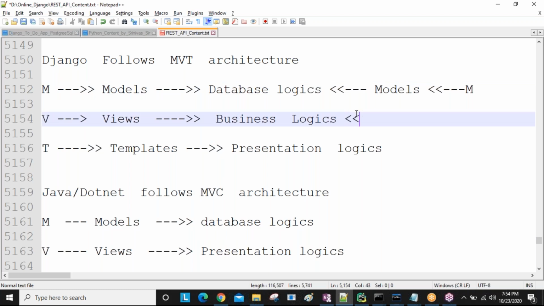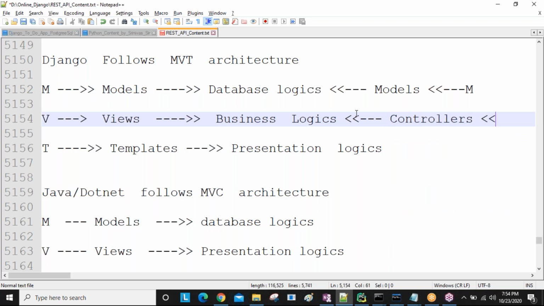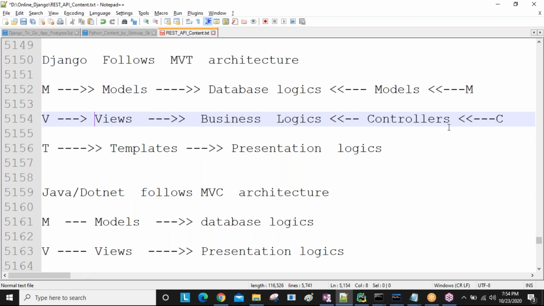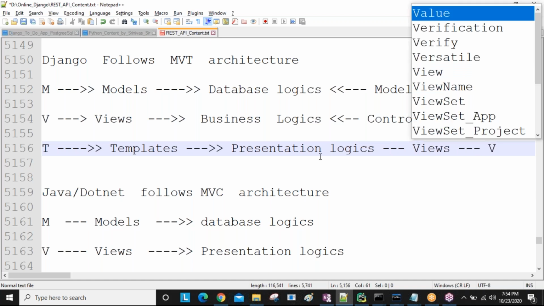For business logic purpose there are controllers, so C stands for controller. For presentation logic, Django follows templates, while here for presentation logic purpose we are using views, so V stands for views.